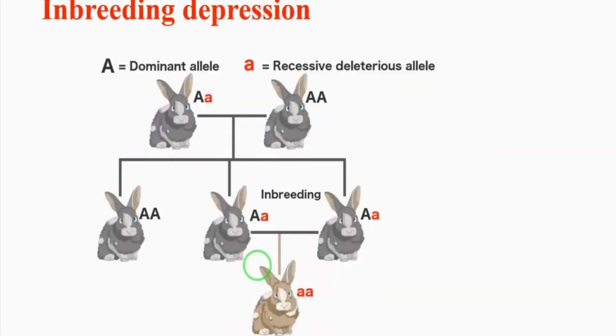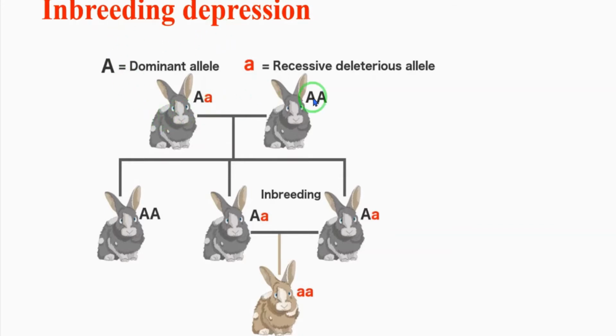Then inbreeding depression. Continued inbreeding reduces fertility and productivity. Continuously inbreeding these animals reduces the fertility rate as well as the productivity. Inbreeding exposes harmful recessive genes that are eliminated by selection. So it reduces fertility and productivity. An example is given here.